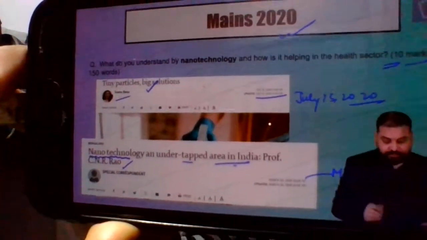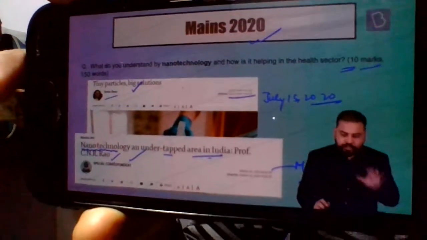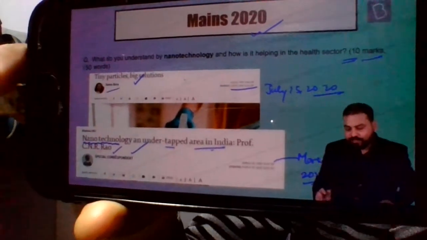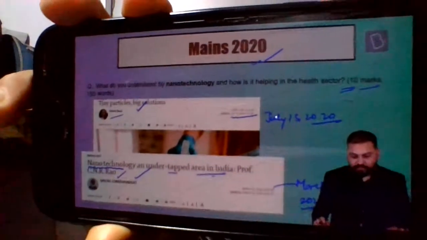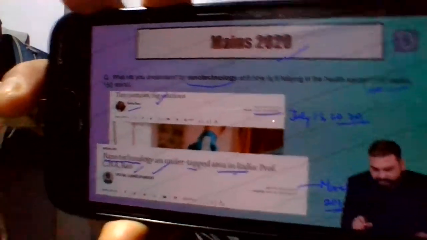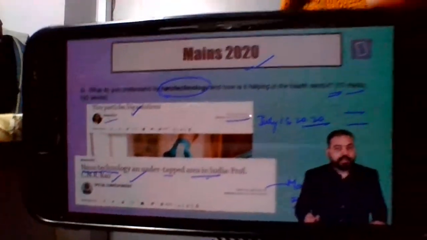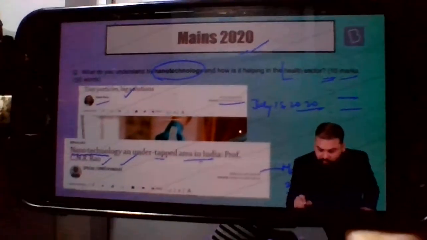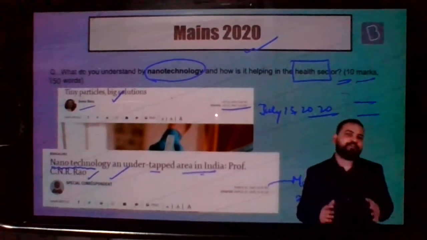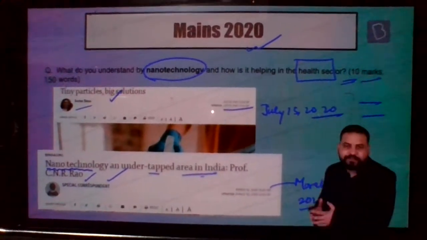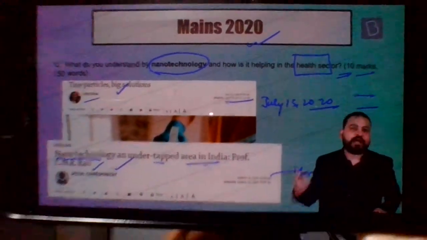And here Professor C.N.R. Rao is talking about this. What I'm trying to suggest is that if anyone had read these articles during their preparation, they would have easily understood what exactly nanotech is. You would have defined nanotech, and then the use of this specifically in the health sector, where all nanotech is helping us, a person would have been able to give a proper and good answer to this.